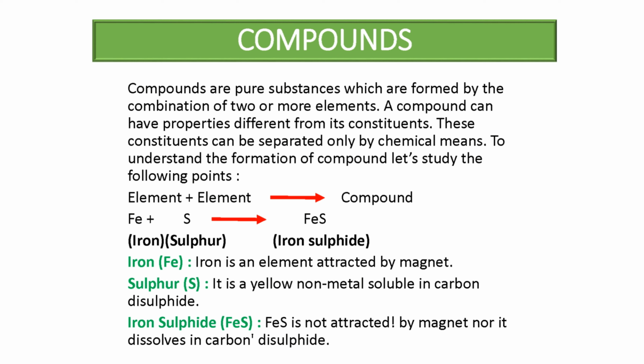All of you know iron is attracted by a magnet, and sulfur is a yellow non-metal soluble in carbon disulfide. Iron sulfide is not attracted by a magnet, nor does it dissolve in carbon disulfide. So here you can see iron sulfide doesn't have the property of iron and it also doesn't have the property of sulfur. Its properties are totally different from its constituents. So it is a compound. By example, you can understand easily.